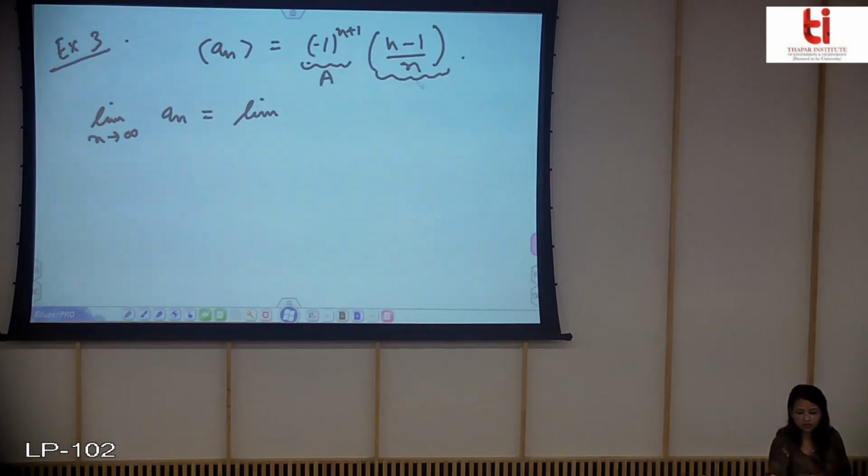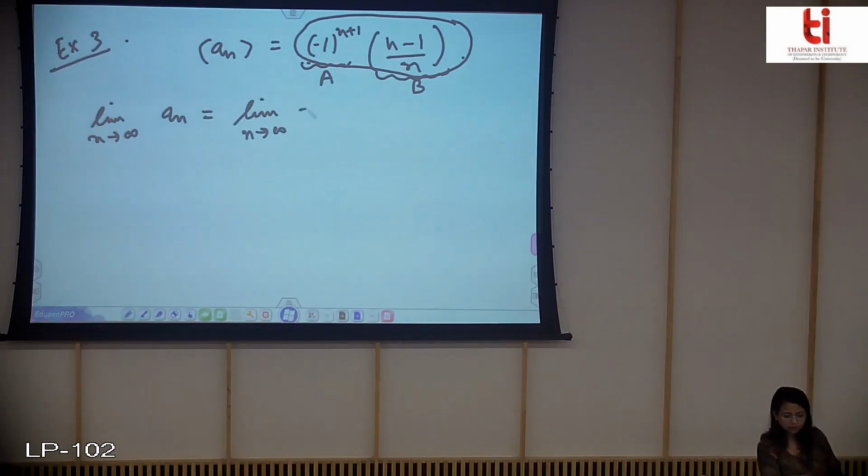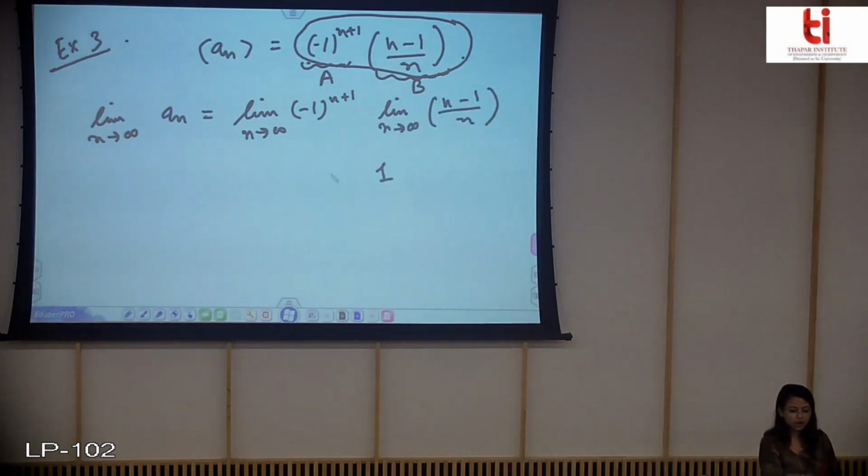Suppose the limit of this sequence is a and the limit of this sequence is b. So I will find out a and b and multiply, so I will get the limit of this entire sequence. So limit as n tends to infinity, and obviously this will be equal to 1.